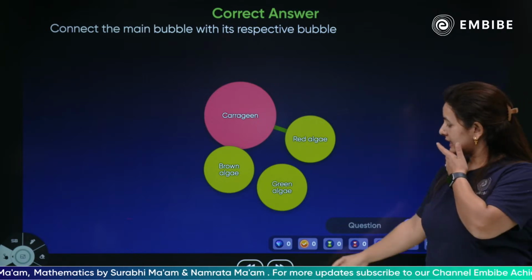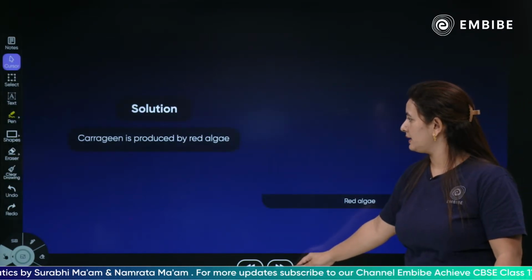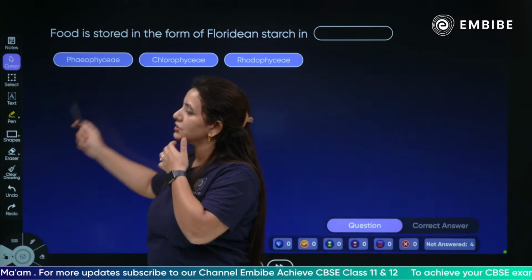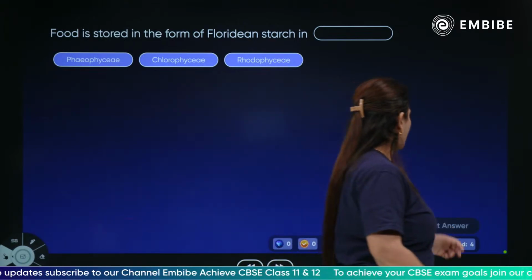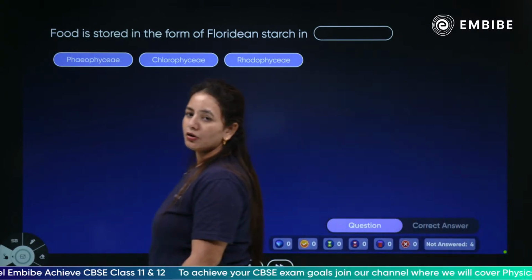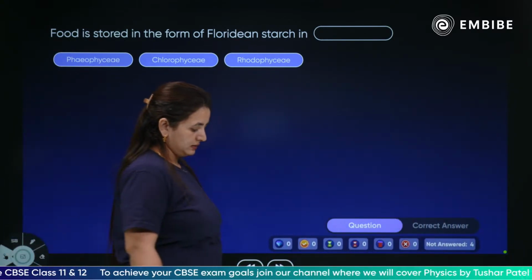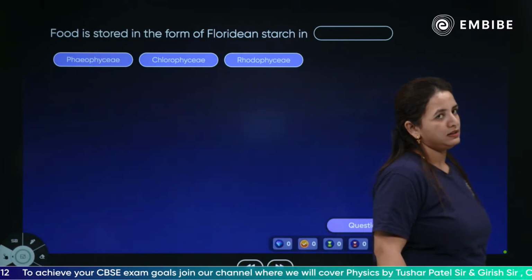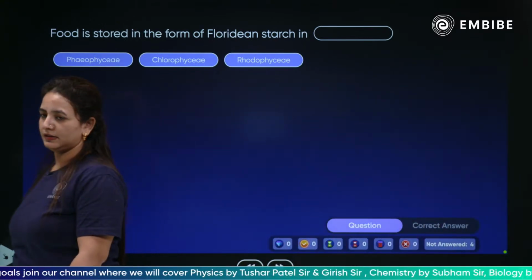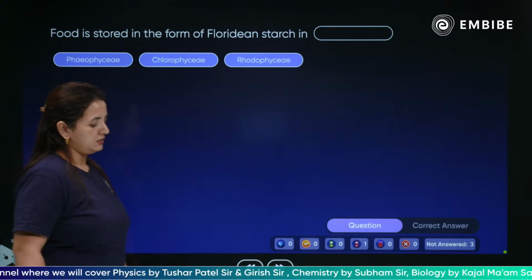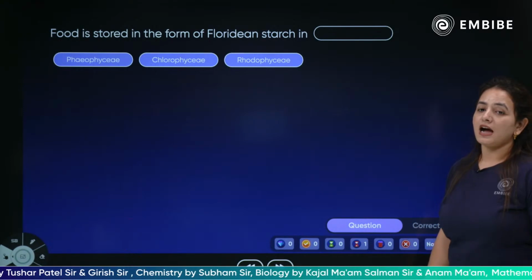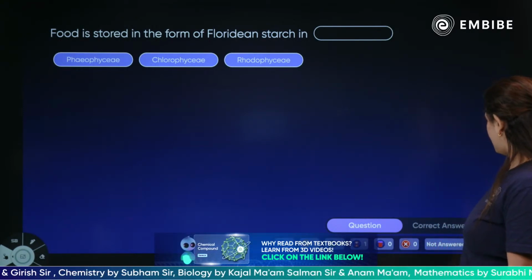Yes, the next question related to algae is: food stored in the form of floridean starch, which is a characteristic of what? Floridean starch is a form of food existing in which algae? Phaeophyceae, Chlorophyceae, Rhodophyceae. Floridean starch is a kind of food stored in which kind of algae?